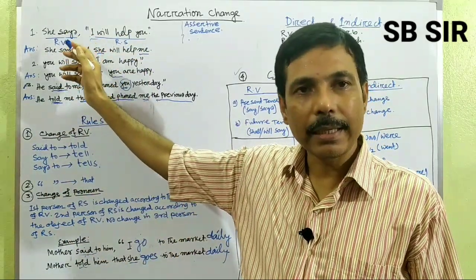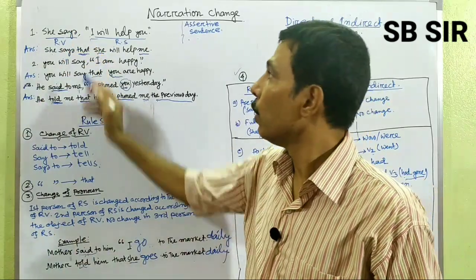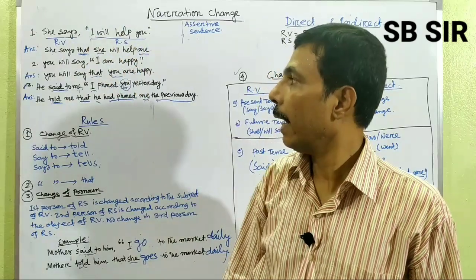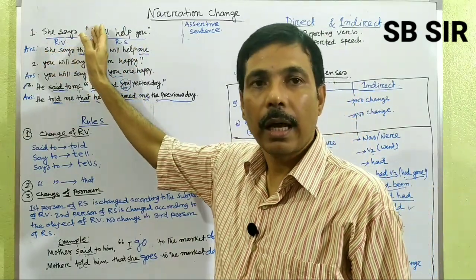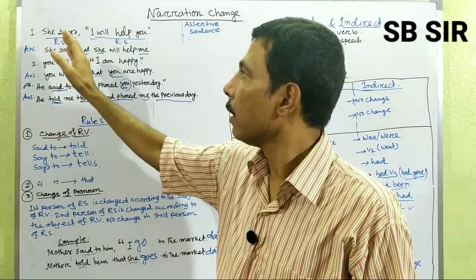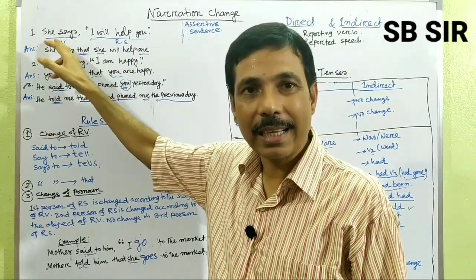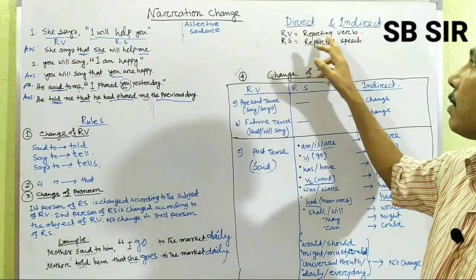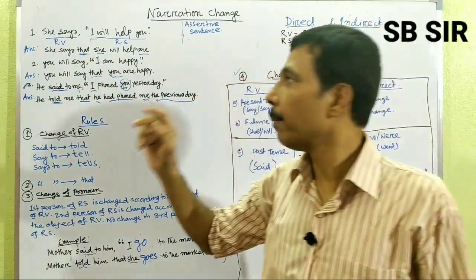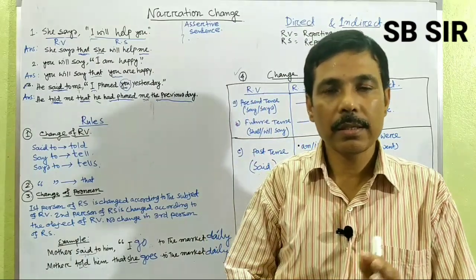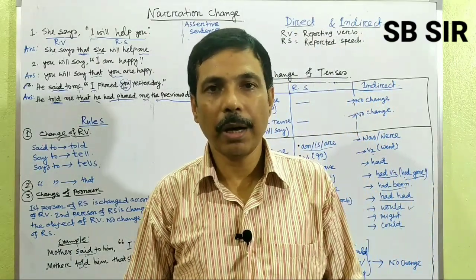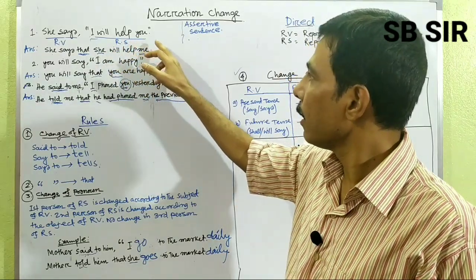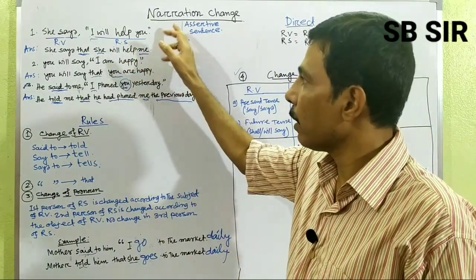Here you can clearly see two parts. One part is within the inverted commas, and the other part is outside the inverted commas. "He says" has a separate name: this part is called the reporting verb. RV means reporting verb. And the second part, within the inverted commas, is called reported speech. "I will help you" is the reported speech.